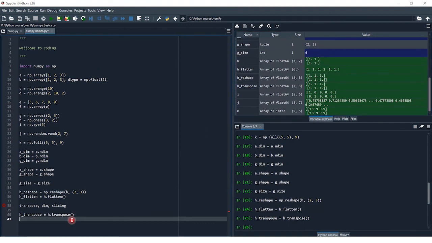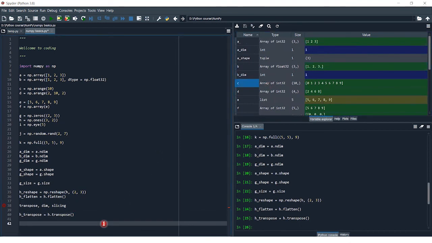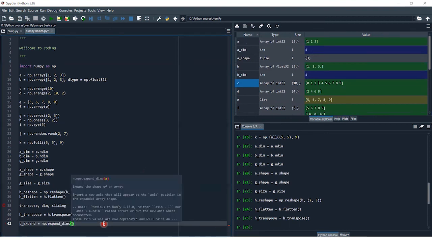Now comes the dimensions. If I want to expand the dimensions of, let's say, another variable C, then I can just type C_expand is equal to np.expand_dims.